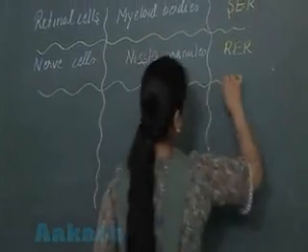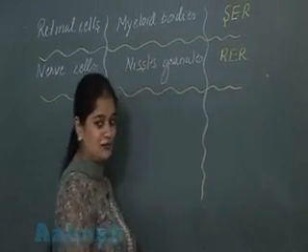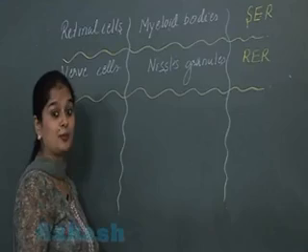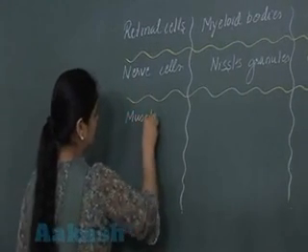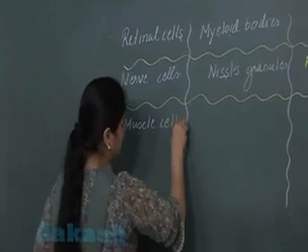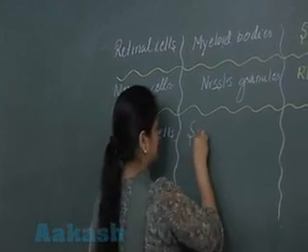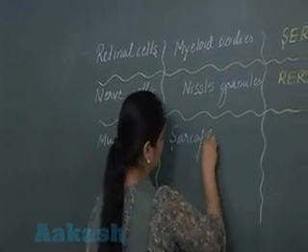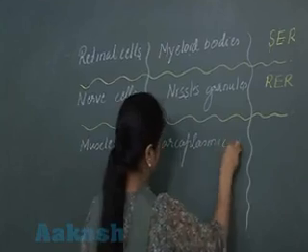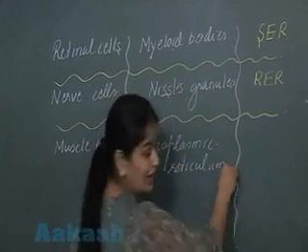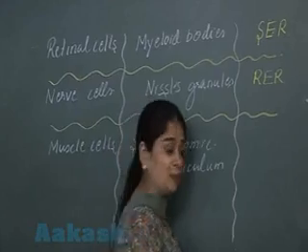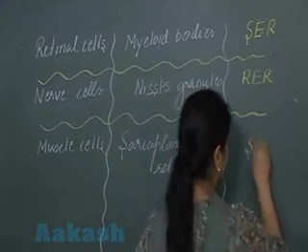Then in the muscles, the endoplasmic reticulum which is present, that is sarcoplasmic reticulum. तो मसल सेल्स के अंदर जो एंडोप्लाज्मिक रेटिकुलम प्रेजेंट है, दैट इज नोन एज सार्कोप्लाज्मिक रेटिकुलम. And this sarcoplasmic reticulum, it represents SER.